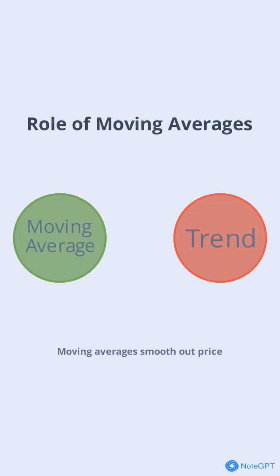Moving averages smooth out price data to help identify trends. VIVK's price is below all key moving averages, which is a strong bearish signal. Traders often use these averages to gauge the strength and direction of a trend, and in this case, the message is clear: the trend is down.